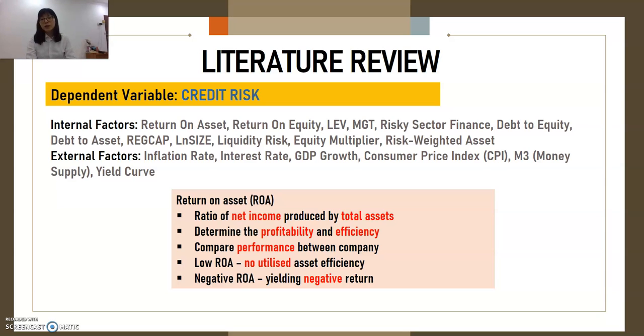When the return on asset ratio is lower, it means that the bank did not fully utilize its assets efficiently. Meanwhile, if the bank has a negative return on asset, it means that the yield will also have a negative return.